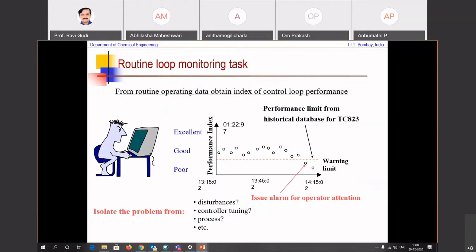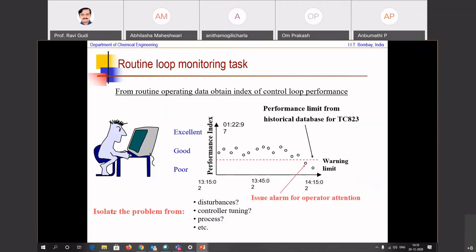So now, what does the monitoring task involve? Just collect routine operating data, and issue alarms if it violates the limit. Mind you, here this is the lower limit. If it falls below, then that's an alarm. The normal way we see control limits, statistical limits, is that it can violate on the upper side or the lower side. Here, only the lower side. If the performance index drops below a threshold, then that's not acceptable.